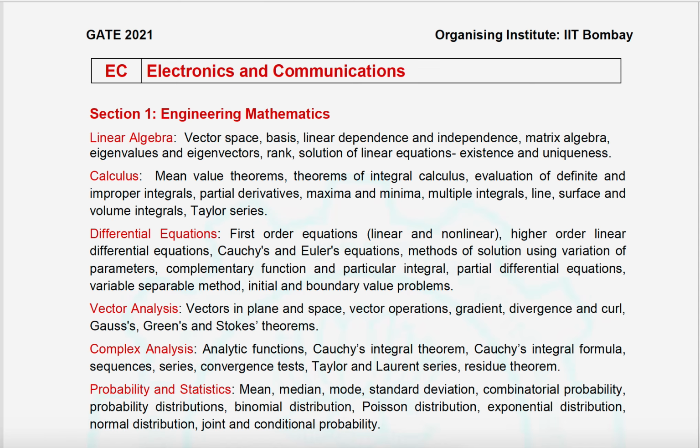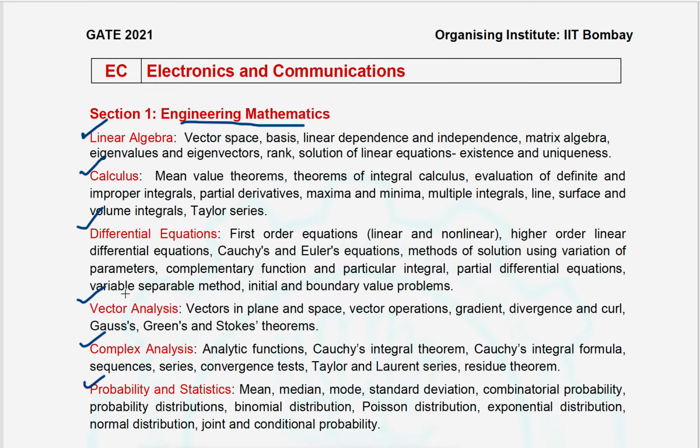Now we will look into the electronics and communication engineering syllabus. The first section is engineering mathematics. In this, the topics are linear algebra and calculus, differential equations, vector analysis, and complex analysis, otherwise complex variables, and probability and statistics.